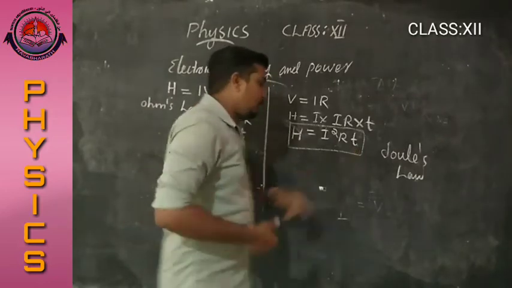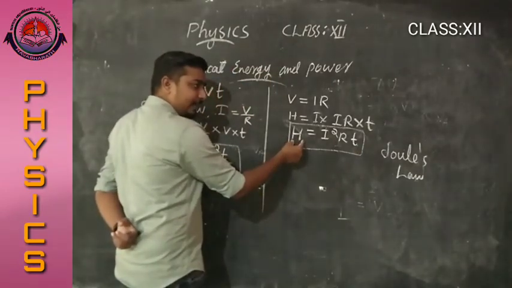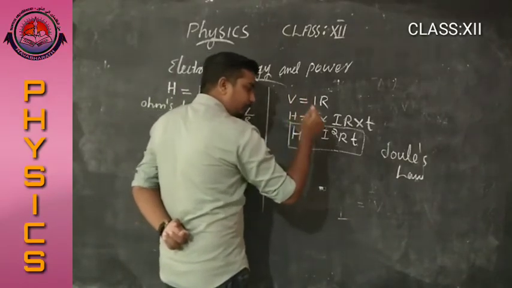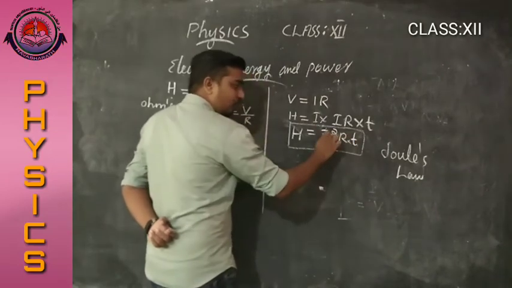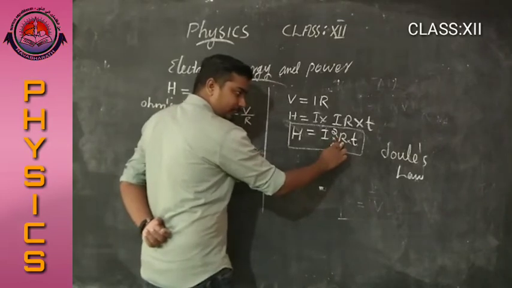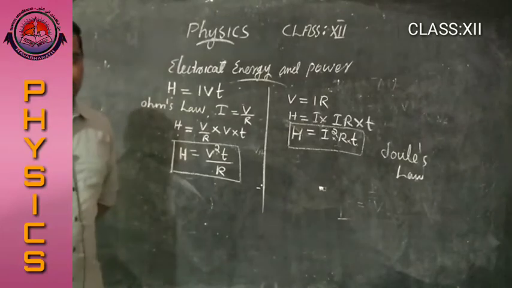I repeat, what is Joule's law? The heat energy generated in a current carrying conductor is equal to the product of square of intensity of current, resistance of the conductor and time of flow of electric current.